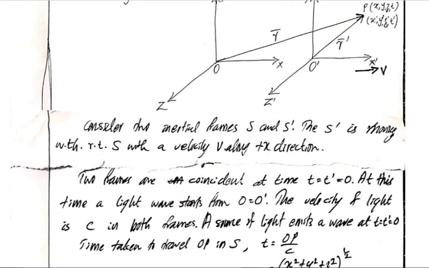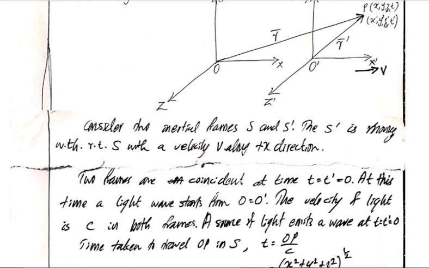Now we assume that the time taken by the light to travel the distance OP in the frame S is equal to distance by velocity, that is OP by c. Now OP, O is the origin of the frame of reference S, and P is a point whose coordinates are x, y, z, t.